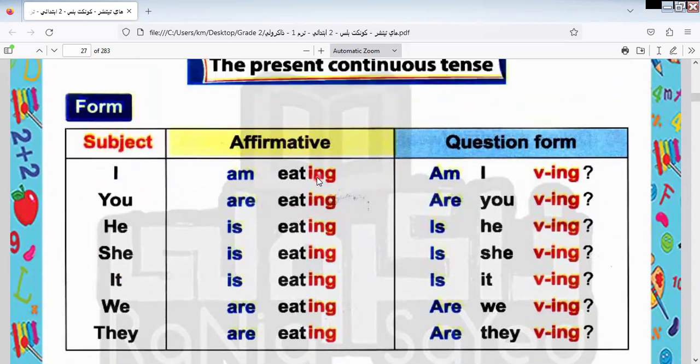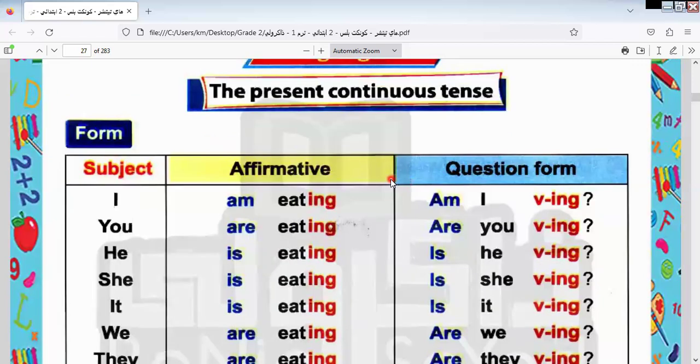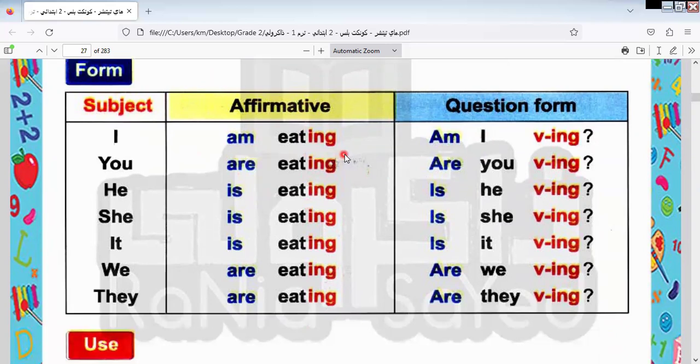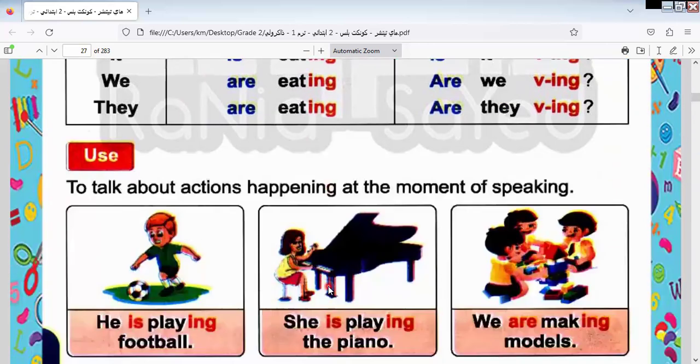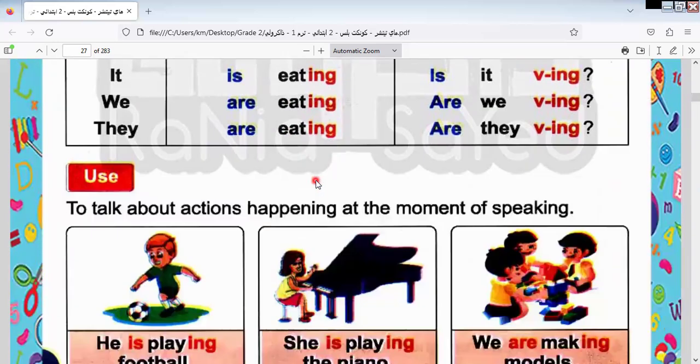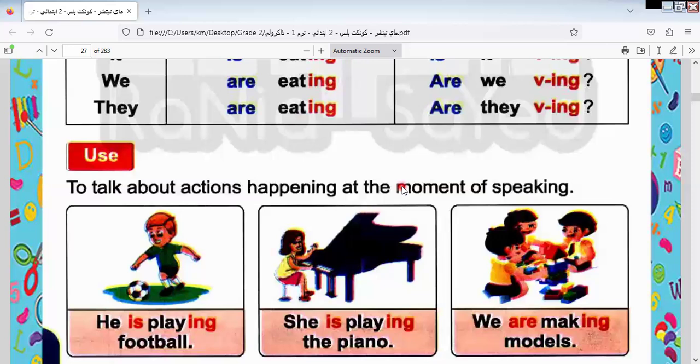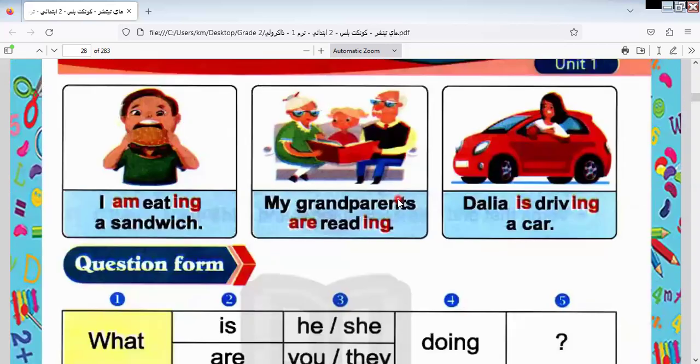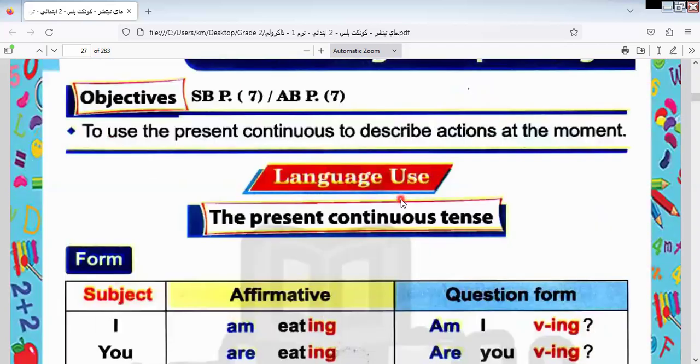Here we have the subject. What is the verb? The present continuous tense consists of subject plus verb to be plus the verb adding ing, like this. We say I'm eating. You are playing. He is eating. We are eating. So subject plus verb to be, am, is, are, plus the verb adding ing. This is called the continuous tense. We use this tense to talk about something happening at the moment of speaking. Okay, this is what we will take in the next video.